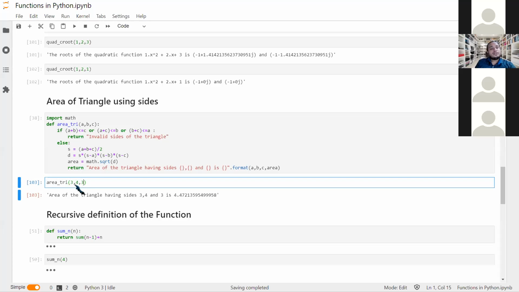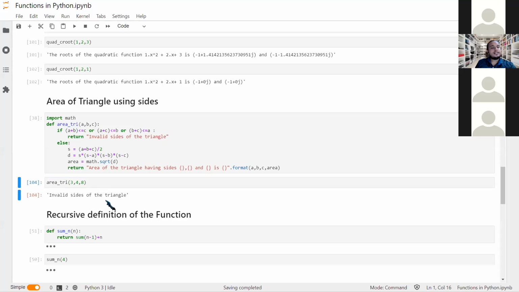Is it true? Yeah, because the sum of any two sides is greater than the third one. What if 3 plus 4 is equal to 7? It doesn't be less than 7. Okay, so what we get is invalid sides of the triangle.